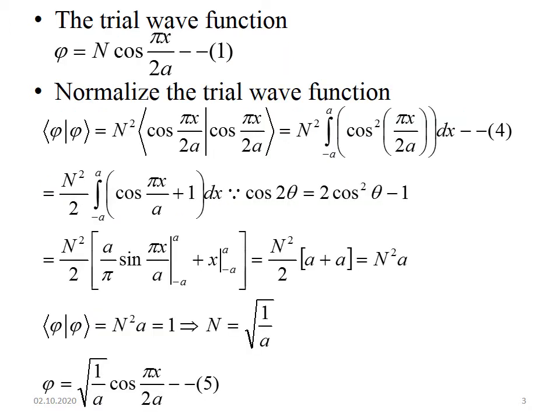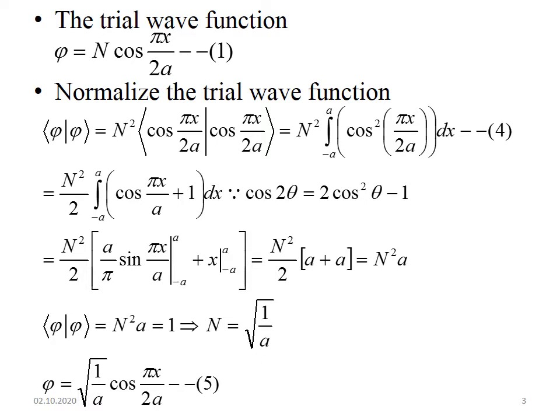So now you find out the normalized wave function. So phi is equal to N cos pi x by 2a. Now you have to normalize it. So now you have to find the probability of phi. It is equal to N squared and the probability of cos pi x by 2a.